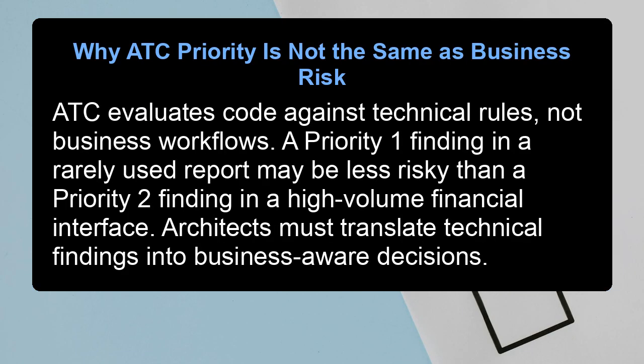Why ATC priority is not the same as business risk. ATC evaluates code against technical rules, not business workflows. A Priority 1 finding in a rarely used report may be less risky than a Priority 2 finding in a high-volume financial interface. Architects must translate technical findings into business-aware decisions.